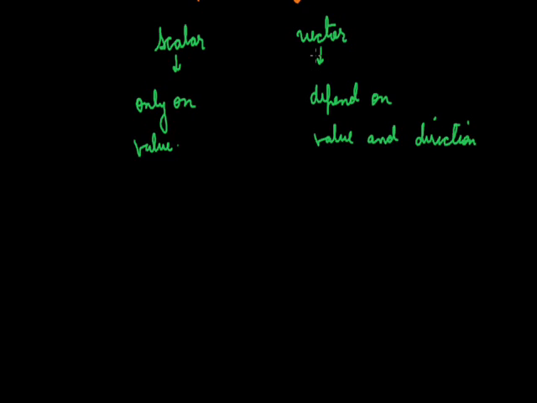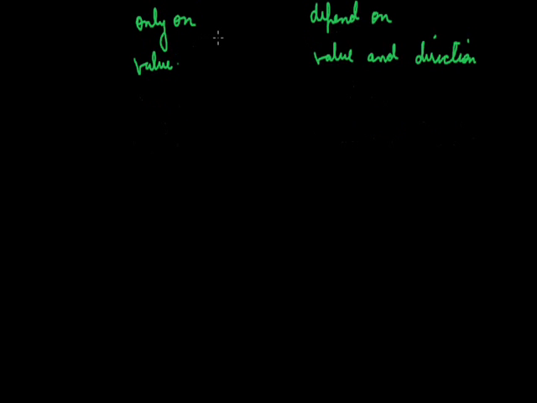Means in vector quantity, whenever we talk, we have to specify the direction accompanied with the value. But while talking of scalar, only the value is significant. It does not change with the direction.